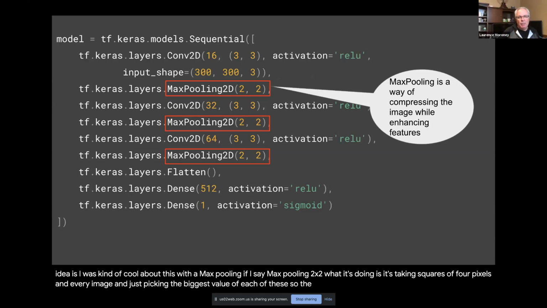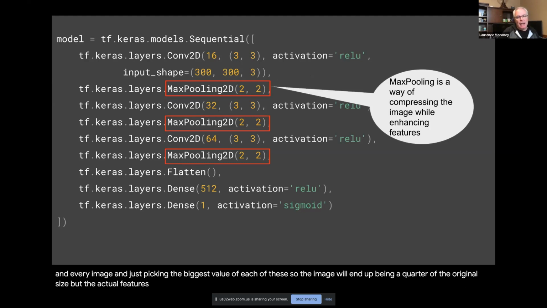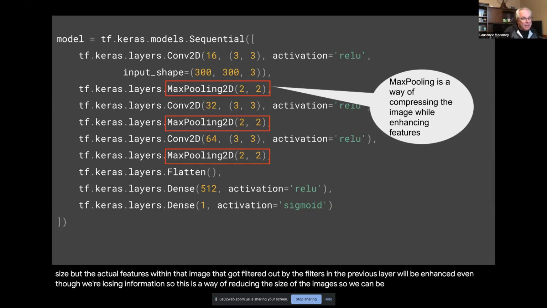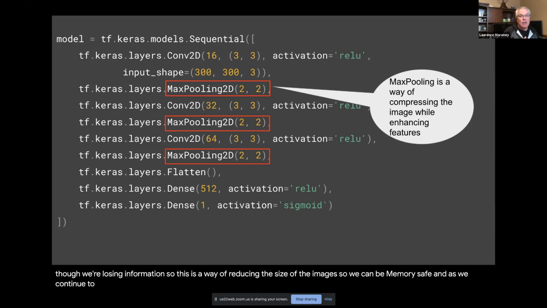So the image will end up being a quarter of the original size, but the actual features within that image that got filtered out by the filters in the previous layer will be enhanced even though we're losing information. This is a way of reducing the size of the images so we can be memory safe as we continue to train, while we're having 16 times 32 times 64 filters being learned.